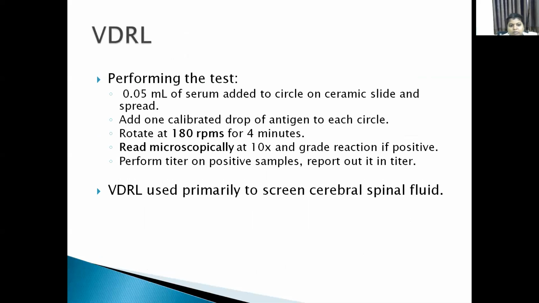It is performed by placing 0.05 ml of serum on a special slide and mixing it with the cardiolipin antigen using the calibrated syringe. After thorough mixing, it should be rotated at about 180 RPM for 4 minutes.